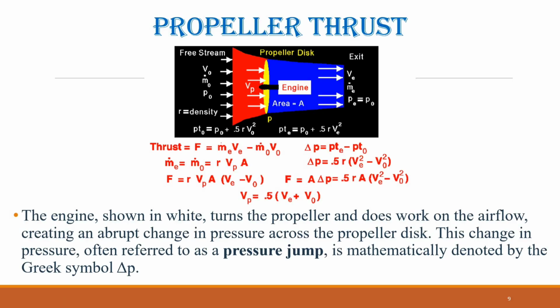Combining this with the previous expression for thrust and solving for the velocity through the propeller disk, we find velocity through the propeller disk equals 1/2 the sum of the exit velocity and the free stream velocity. This shows that the airspeed through the propeller disk is simply the average of the free stream and exit velocities.